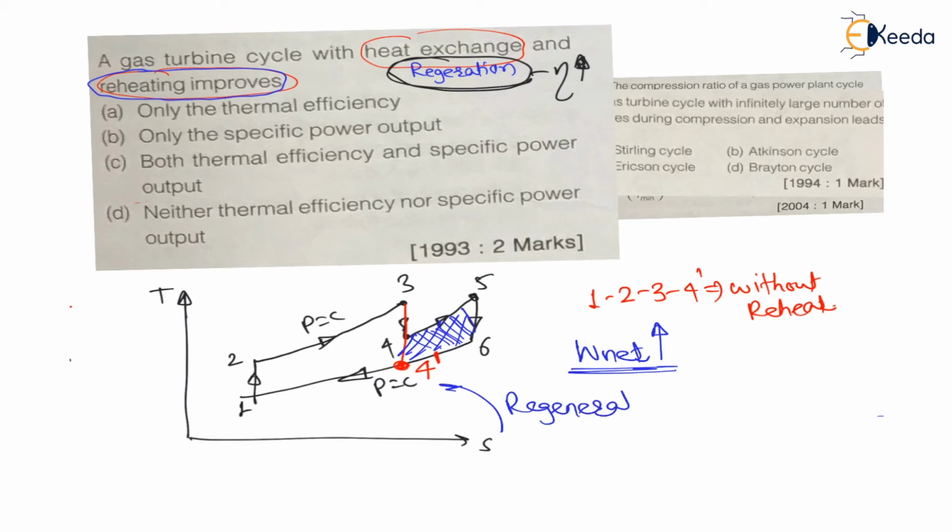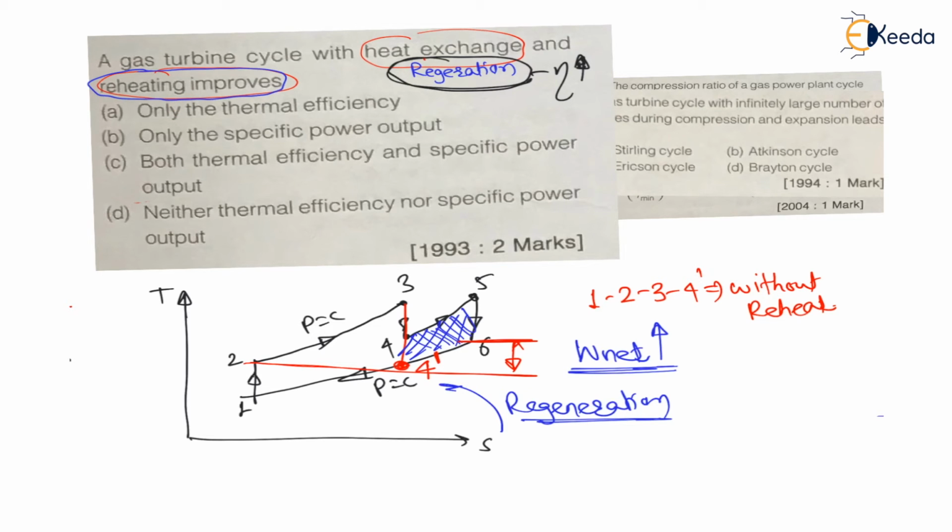And as well as, if I do regeneration on this cycle, regeneration is nothing but a heat recovery process. Heat recovery means the exhaust temperature of gas from the turbine, that is T6, is used to heat the compressed gases, that is T6 is taken in contact with T2, so that this heat is recovered. That is called heat exchange or regeneration. Because of this regeneration efficiency increases. Therefore we can say because of regeneration efficiency increases, because of reheat work increases.